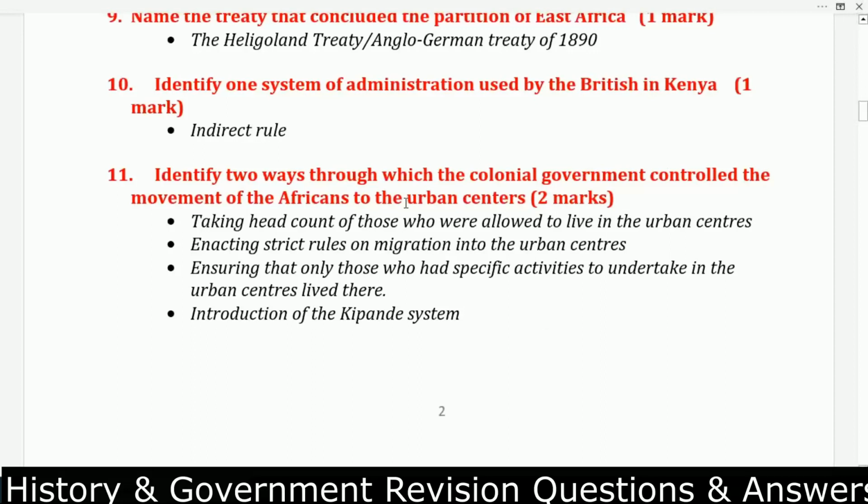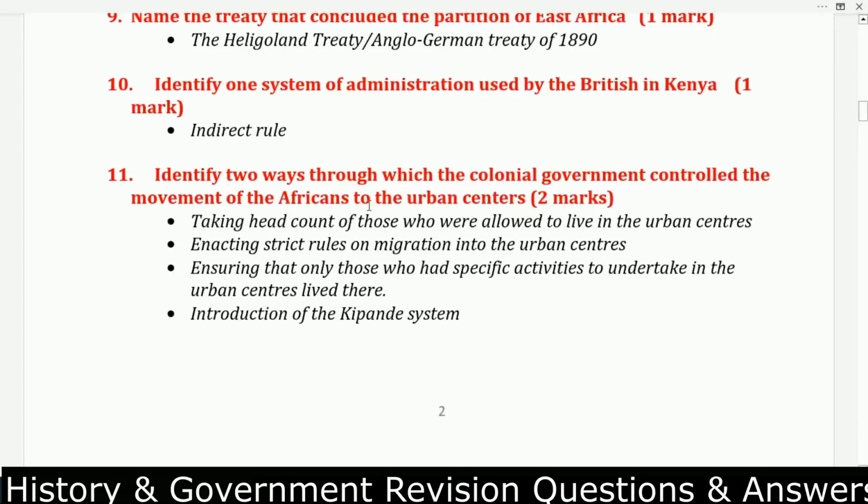Because you remember at this time there was settler farming and plantation farming, which was restricting Africans to live in the rural areas so that they can do the labor. So what ways did the colonial government use now to control these people from moving to towns?